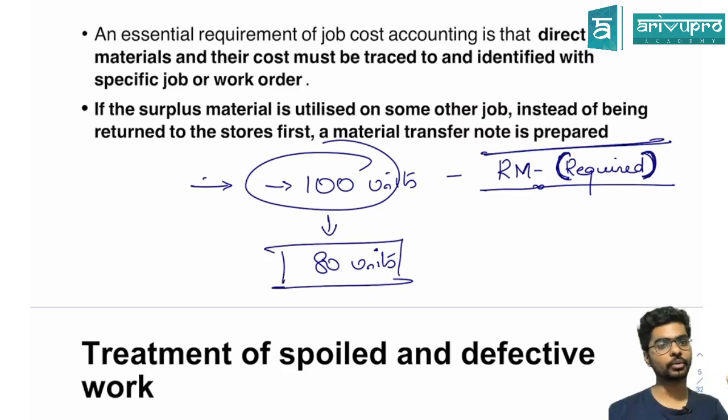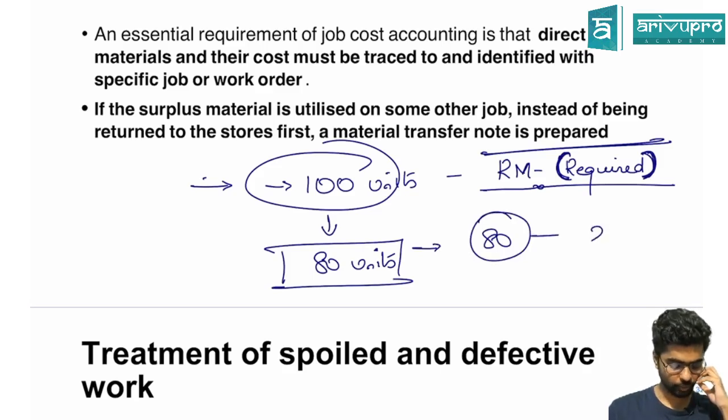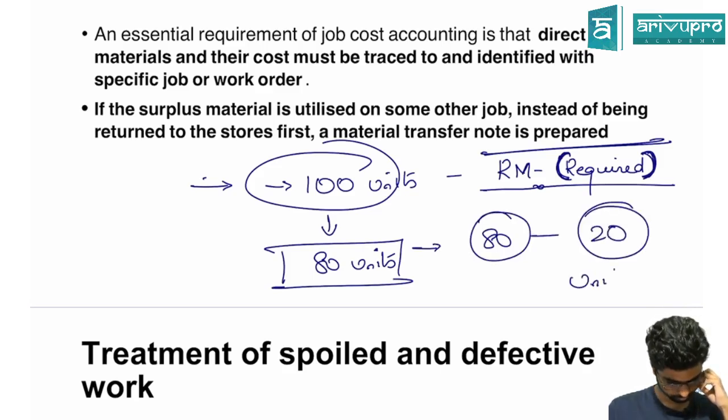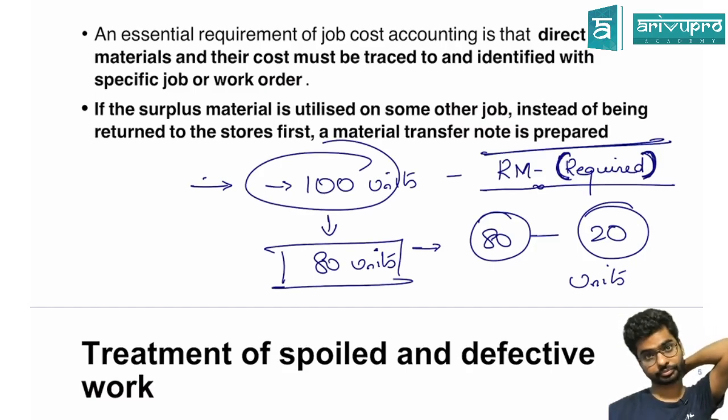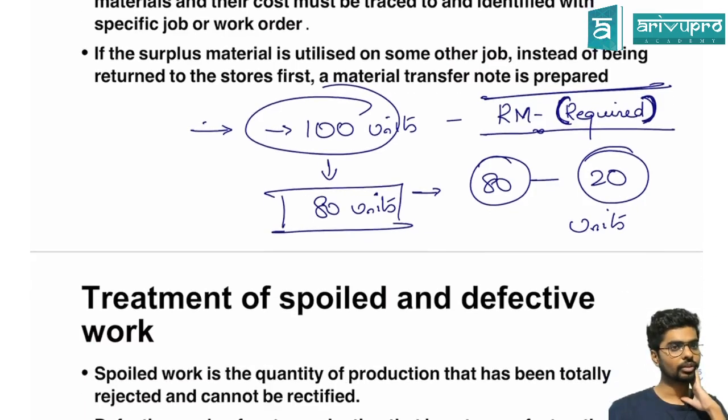The raw material required was 100. You purchased 100 units, but the product got completed with 80 units. What will you do with the remaining 20 units?